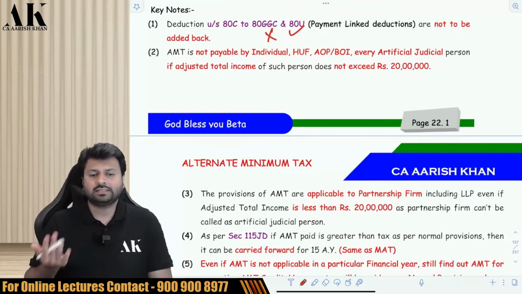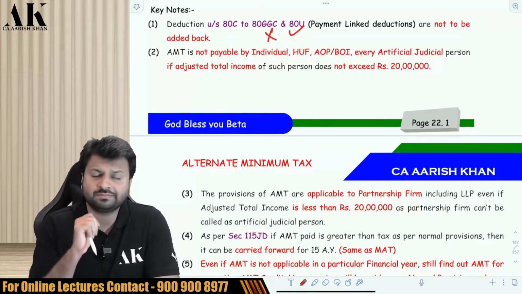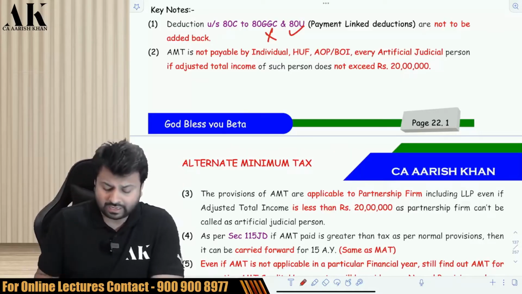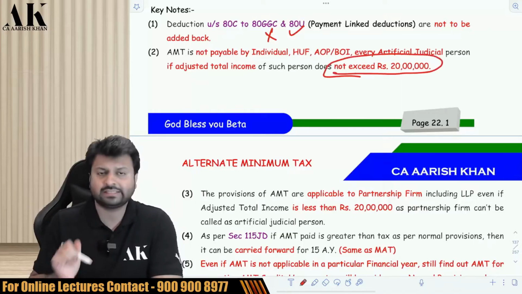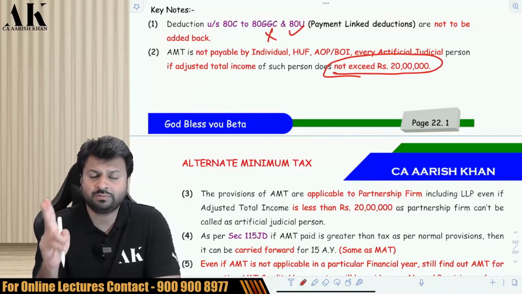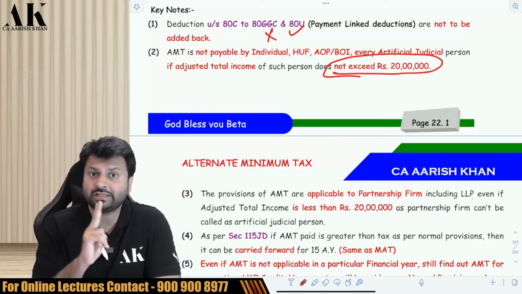But there is some relaxation given to individual, HUF, AOP, BOI and artificial juridical person. So if you are an individual, HUF, AOP, BOI or artificial juridical person, then AMT is not applicable unless and until your adjusted total income exceeds 20 lakh rupees. So for them, AMT is applicable only if the adjusted total income exceeds 20 lakh rupees. Otherwise, it is not applicable.